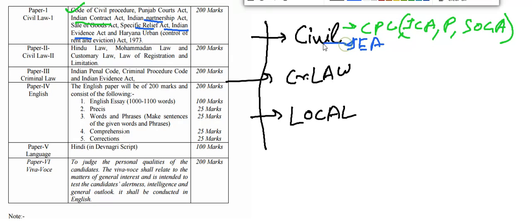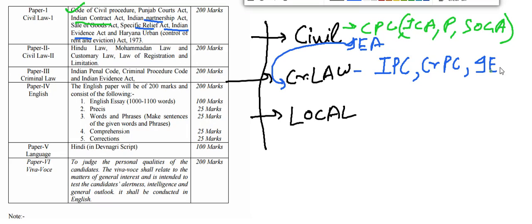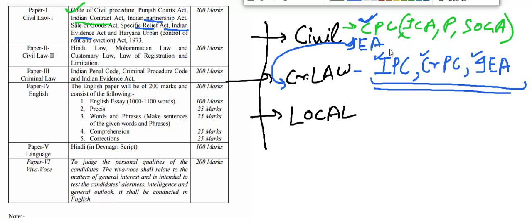Although this Indian Evidence Act is also important in criminal law. Basically in criminal law, three important subjects are there: IPC, CRPC, and Indian Evidence Act. You must have sound knowledge of these three topics, as well as CPC, to clear this exam. Mainly, these three come with the majority of questions. Although every law is important, these papers are definitely going to play an important role in this Haryana Judicial Services exam.